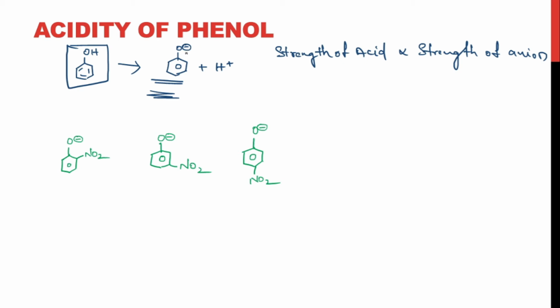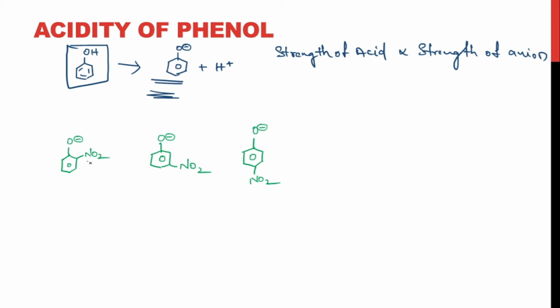When this negative charge is getting distributed more effectively, then the stability would be more, right? As this negative charge can be distributed over the molecule when there is a substitution of an electron withdrawing group. If the molecule has the electron withdrawing group, then it would effectively distribute this negative charge, right? So it can be at the ortho position, meta position, and then para position. We'll see how the stability of the molecule differs when the position of the substitution is changing, right? We'll see how the acidity of phenol is affected by the position of a substitution.